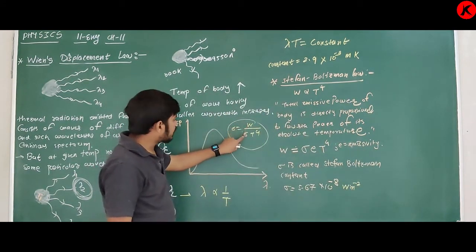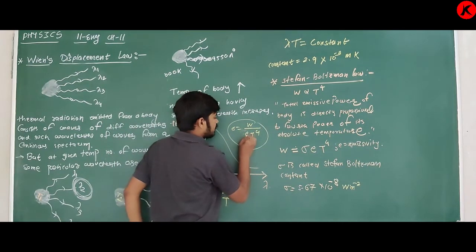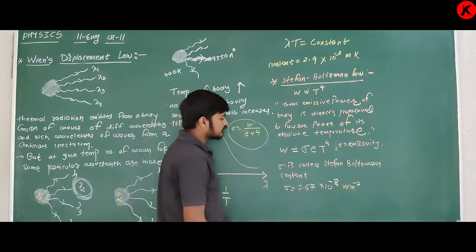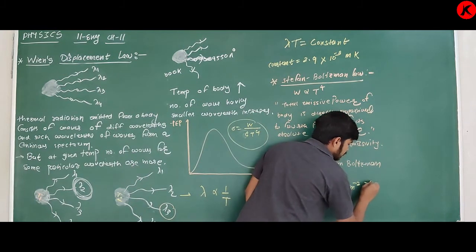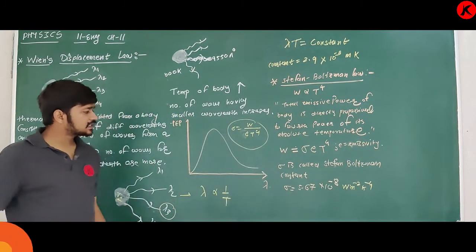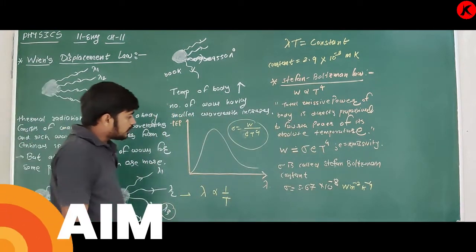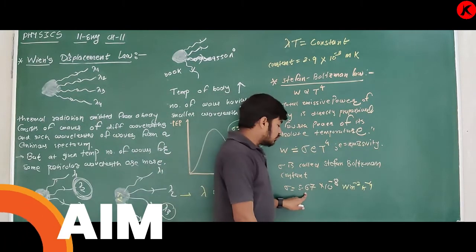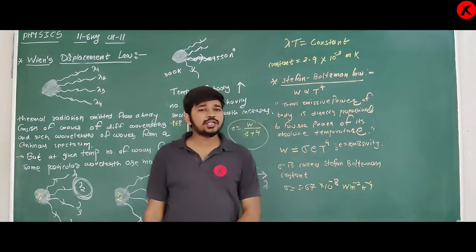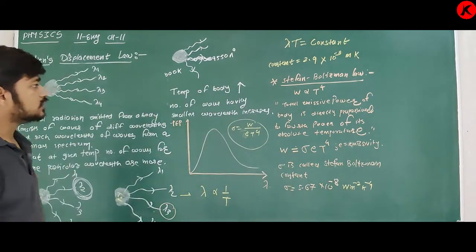E is emissivity, which is dimensionless. T raised to 4 means K raised to minus 4. So this is the value and the unit of the Stefan Boltzmann constant.